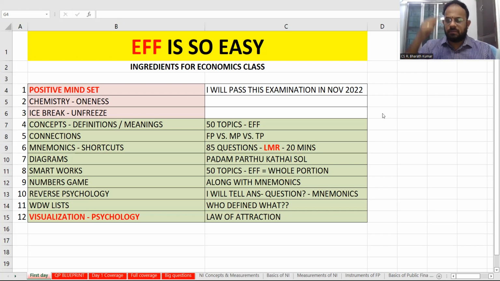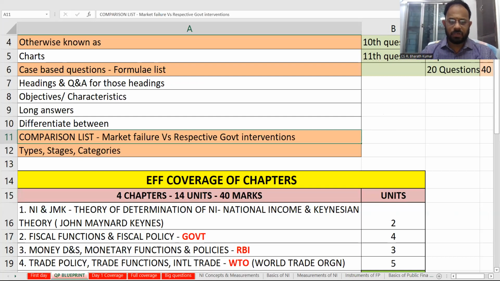Next is visualization. We say law of attraction. Just understand that economics is so very easy that getting 40 marks is going to be like this. If you can remember that, this is not overconfidence, this is the confidence that you will get because you are studying everything, and then you will study it for your next level also. These are the ingredients for your class.